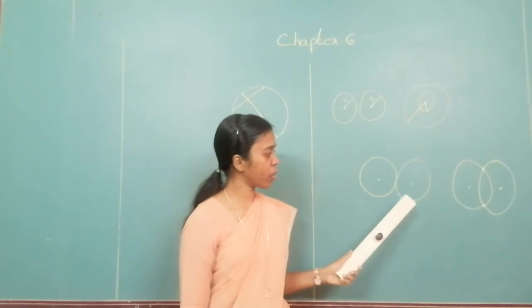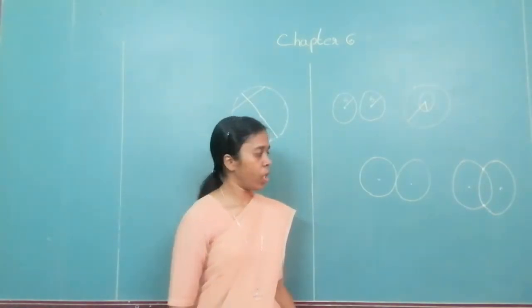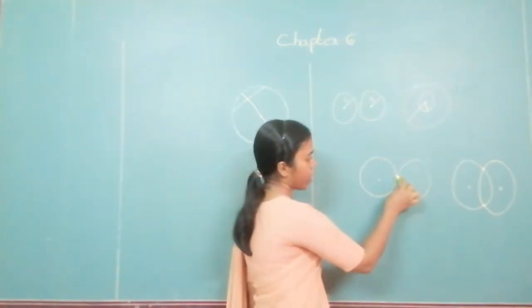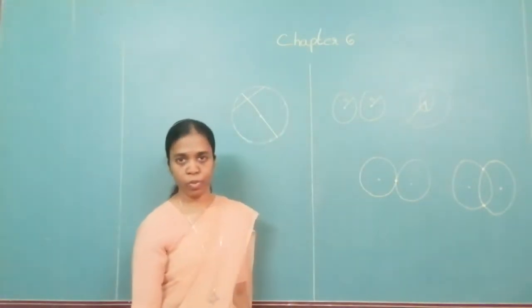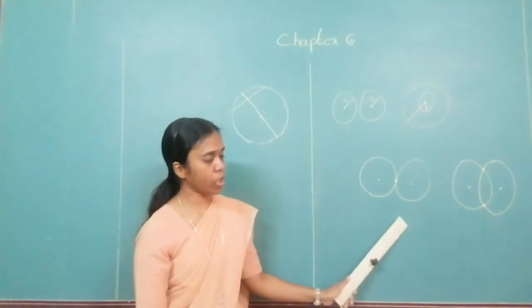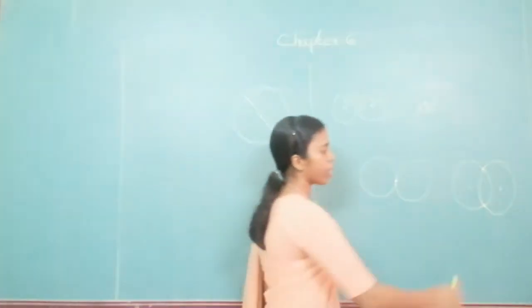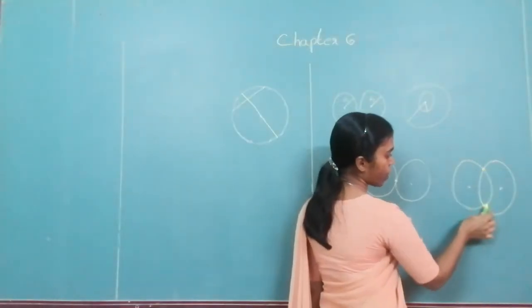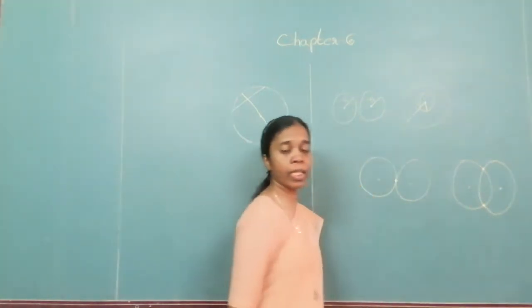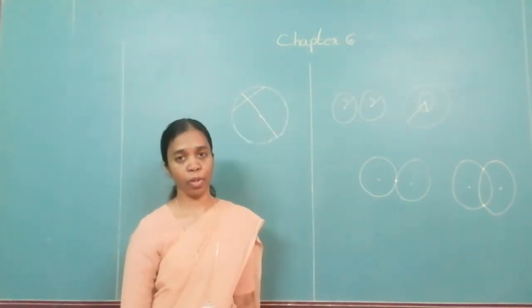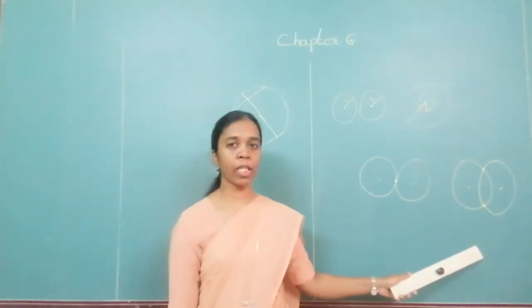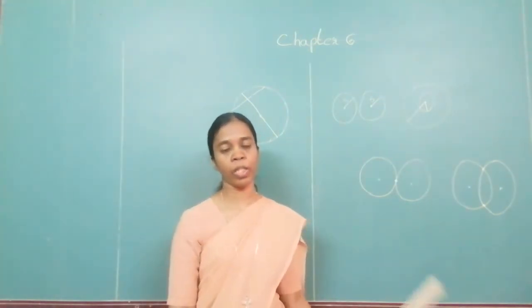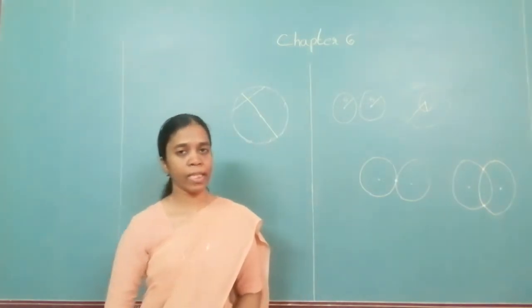Now you have 2 circles over here. They are just touching each other, so they will be touching each other at one point. And this pair of circles are intersecting each other in 2 points. This is touching in one point. This is intersecting in 2 points. These are the different types of circles.